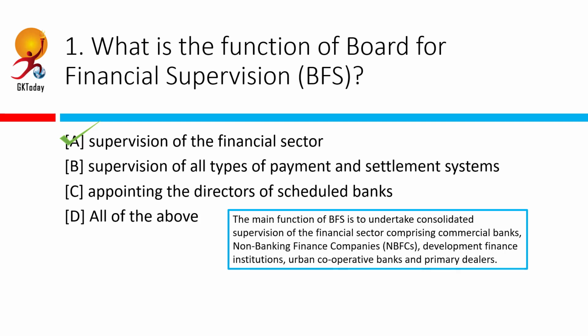The Board of Financial Supervision was constituted in November 1994 as a committee of the Central Board of Directors. Its objective is to undertake consolidated supervision of the financial sector comprising commercial banks, financial institutions, as well as non-banking finance companies. The RBI carries out its functions related to financial supervision under the guidance of this particular board.